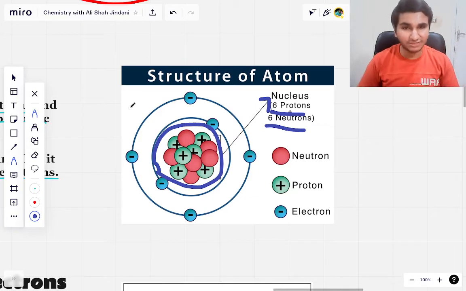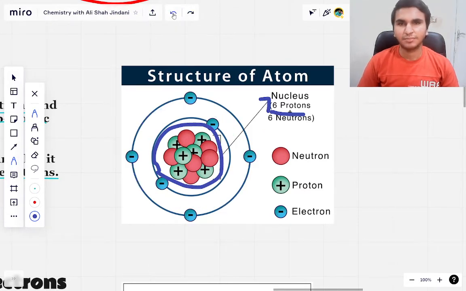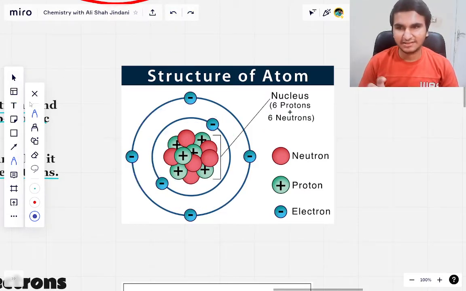You can also call them shells. So this is a shell. This is an electronic shell, the blue lines, right? So this is the very basic structure of an atom. Obviously, it can go much more deep, much more advanced. You can obviously go like that.